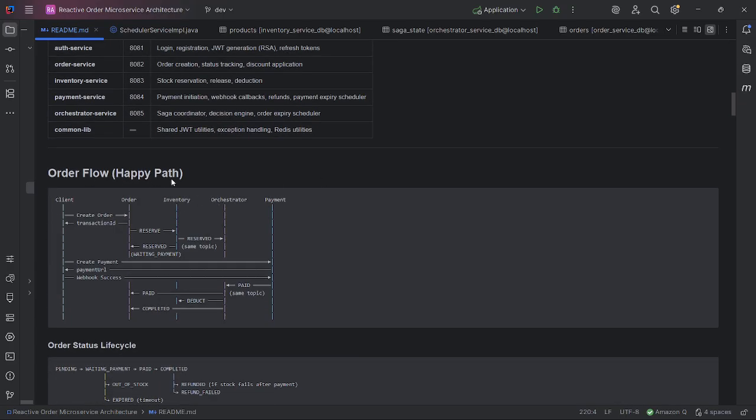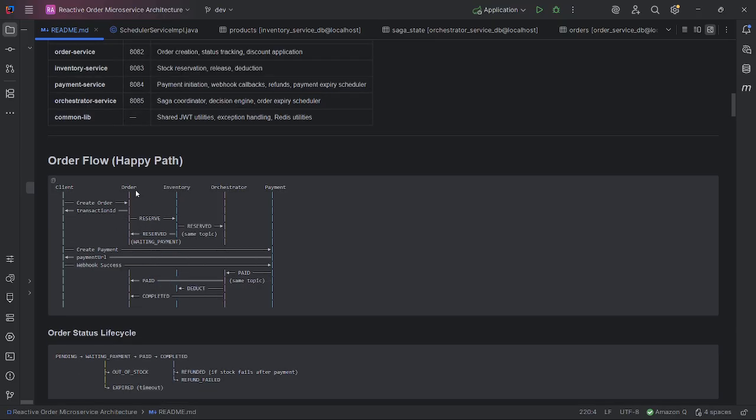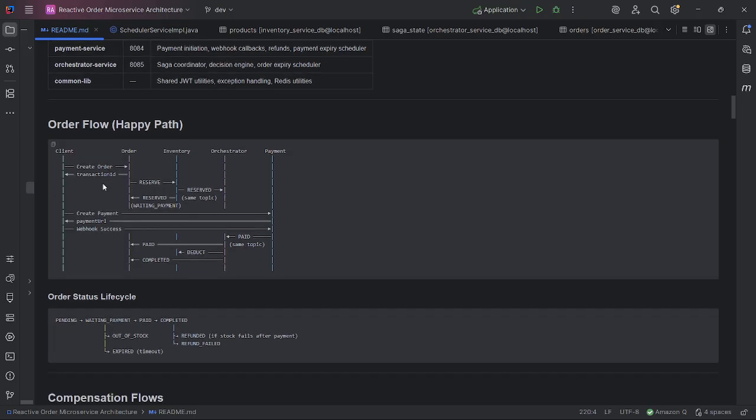Next, this is the order flow. Happy path. First, the client creates an order and gets a transaction ID immediately, and then the order will publish reserve, consumed by our inventory. If it succeeds, it publishes reserved, consumed by the orchestrator and order. And then the client can create payment immediately, and the payment service will return a payment URL.